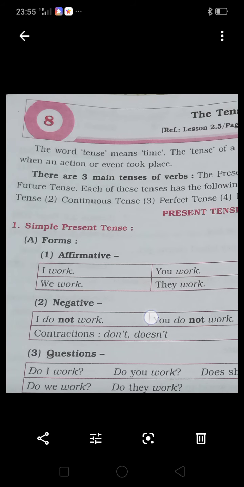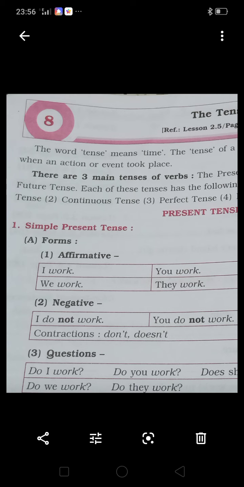Now what are the forms? If you know these forms very well, then you can easily understand how the verb works with the subject in simple present tense. First, if the sentence is affirmative, the structure is subject plus V1. If the subject is singular, the verb is singular; if the subject is plural, the verb is also plural.